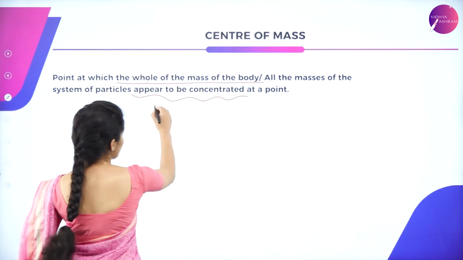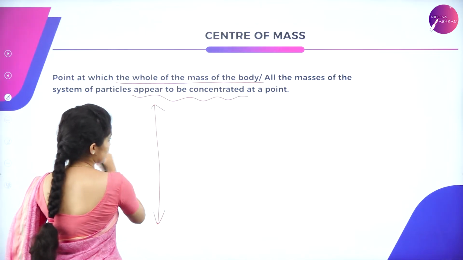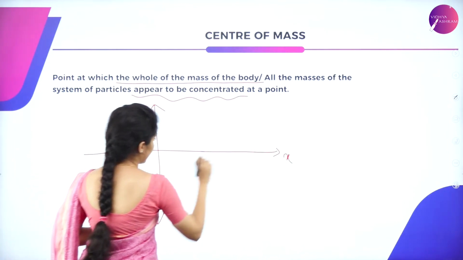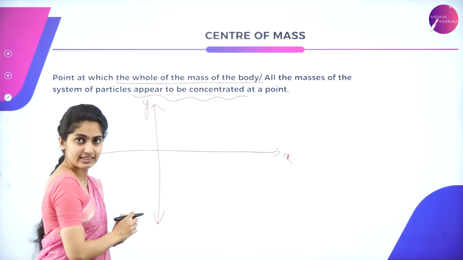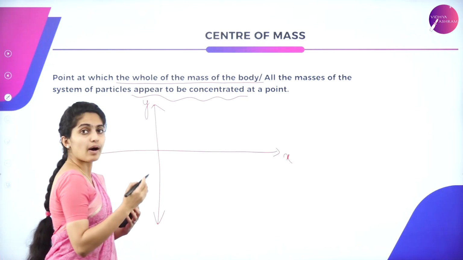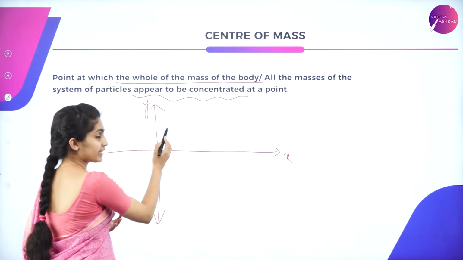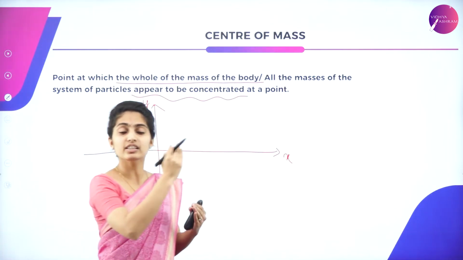Suppose now you consider you have an x-axis and y-axis, and there are particles which are rotating. This is rotational motion, where the particle is rotating.